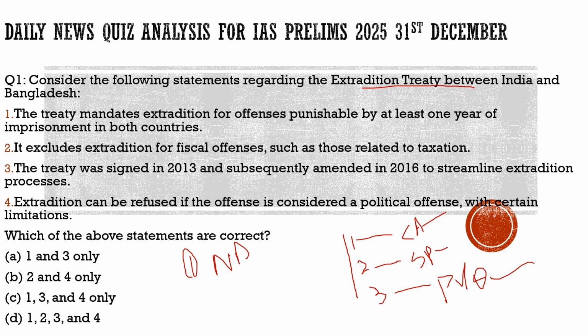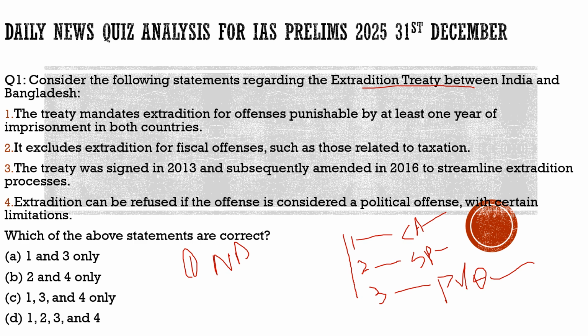Why are we discussing this question? You may ask, sir, why have we brought this question from nowhere? The answer is in today's newspaper, because the Yunus government, which is now in Bangladesh after the fall of the Hasina government, is demanding the extradition of Sheikh Hasina from India. As we know, on 5th August, Sheikh Hasina fled from Bangladesh to India, and she is staying in India as a guest of India. Now the Yunus government demands that India extradite her back to Bangladesh. So what can India do?